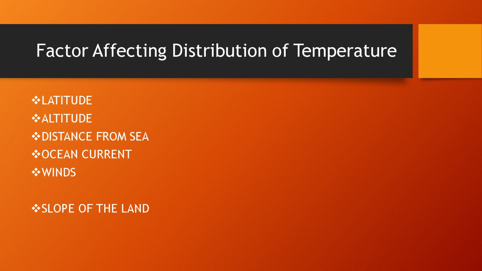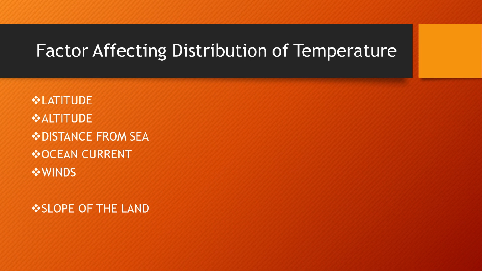Next is the wind. In the same way, wind also modifies the temperature. If the wind blows from a colder region to a warmer region, it gives a cooling effect. If it blows from a warmer area to a colder area, it increases the temperature of the place. You can take an example also: if the wind blows from sea to land, it is able to pick up moisture and give rainfall to the area where it flows. And if the wind blows from land to sea, it is not able to pick up moisture and does not give any kind of effect. They are dry winds.